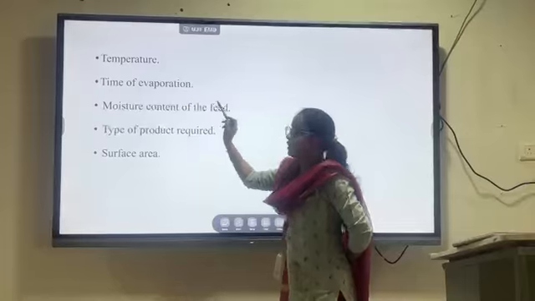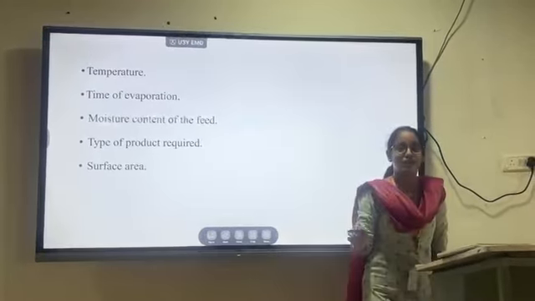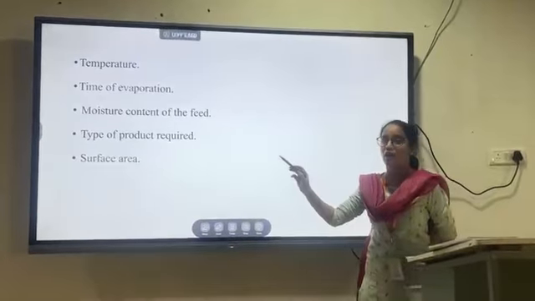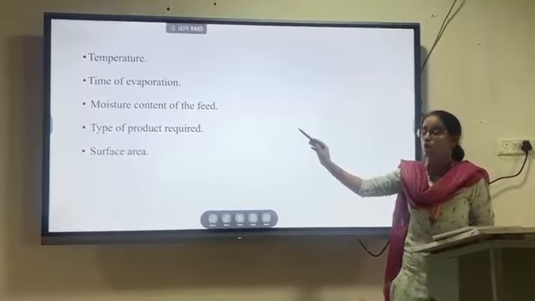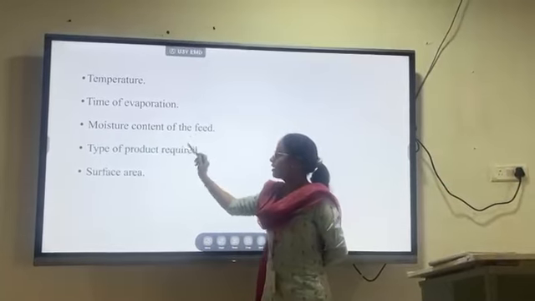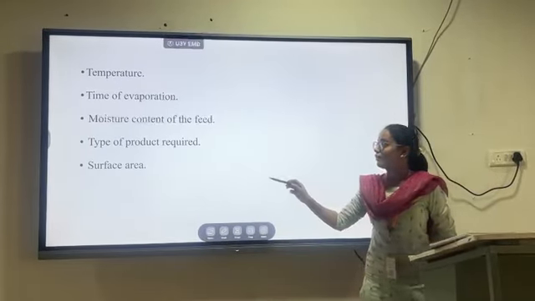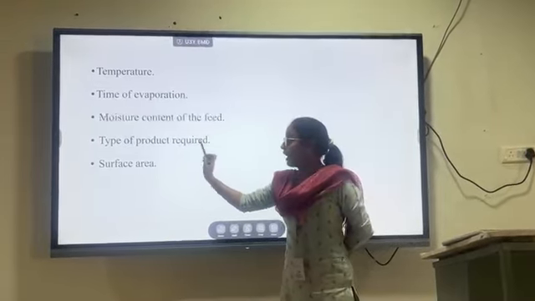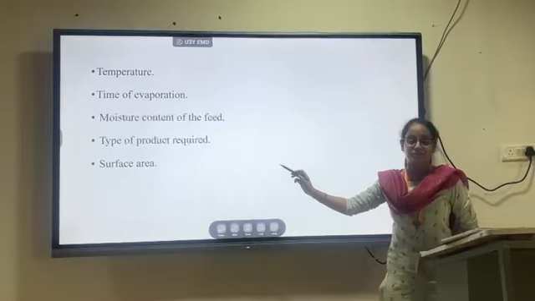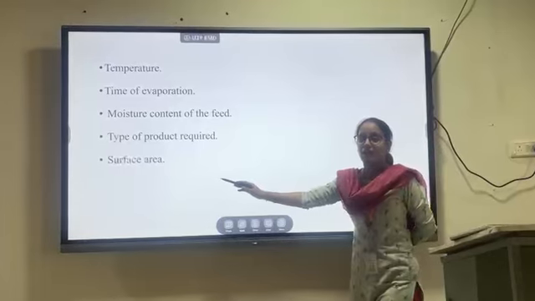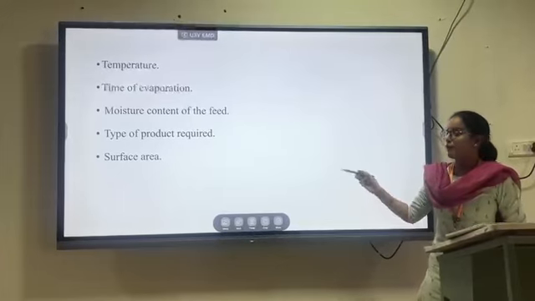Next, the moisture content of the fluid. What is the moisture content of the fluid? For example, some drugs are very sensitive to moisture, meaning they undergo hydrolysis. That type of drug will be exposed to a lower temperature. So that is the moisture content. Then next, the type of product required. Sometimes the type of product decides the apparatus for the evaporation. Next is the surface area. The more the surface area of the liquid, the greater will be the evaporation. So these are some of the factors which influence evaporation.